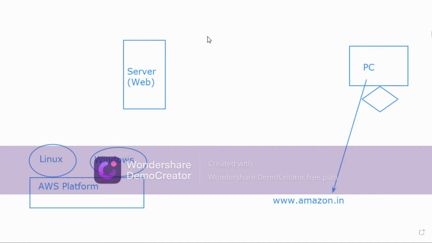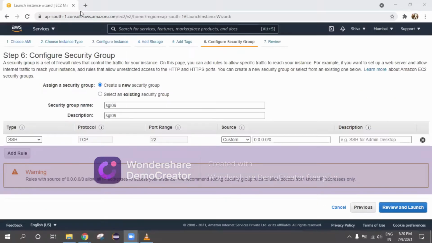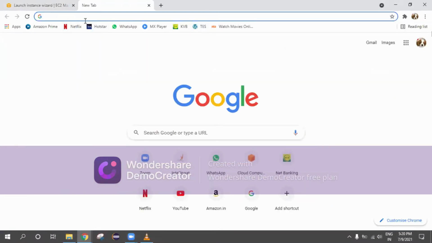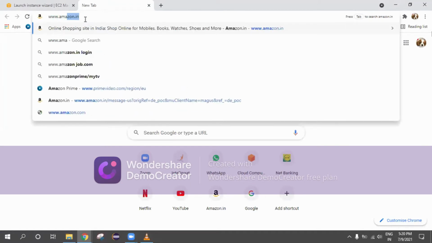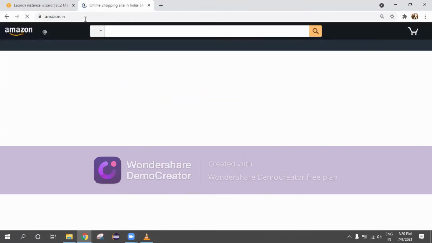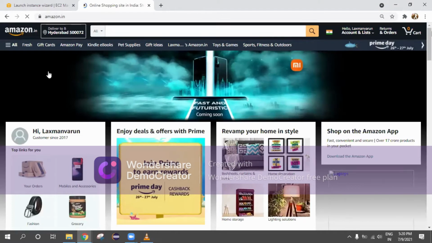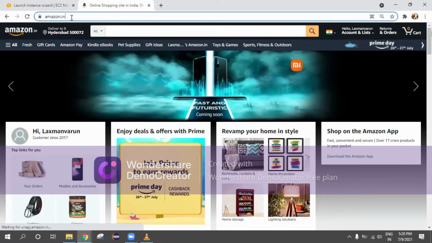Okay. For your information, I'll just show it now. So I am trying to redirect to a site called amazon.in. Now you can see this is the web page visible to us whenever I give this information. As soon as I gave this information, I am redirected to this particular site.